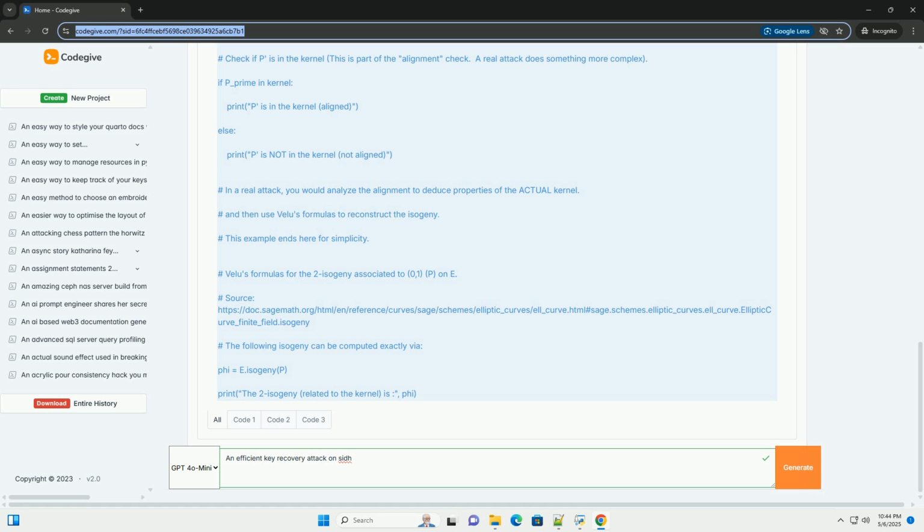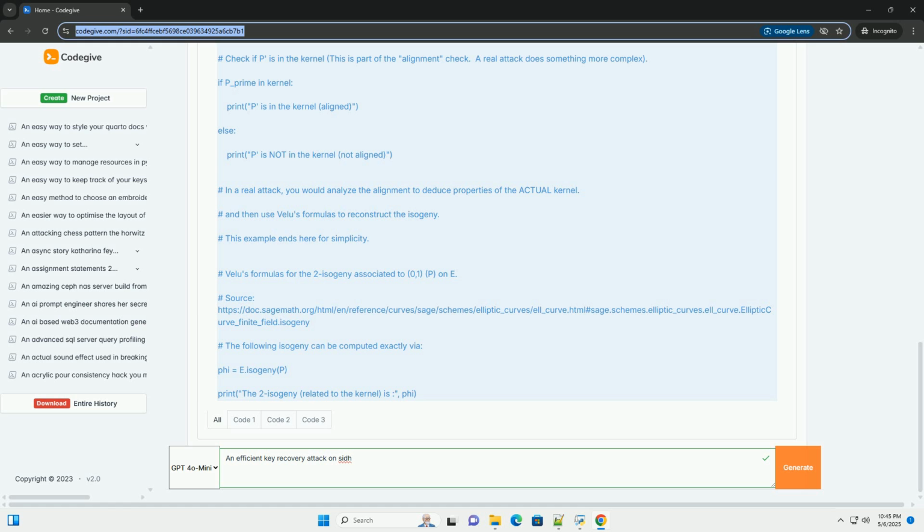Outline. 1. Introduction to SIDH: Briefly explain the core principles of SIDH. 2. SIDH weakness and attack overview: Describe the discovered weakness and the general strategy for the attack. 3. Mathematical foundations: Explain the key mathematical concepts like torsion points, isogenies, and the distortion map. 4.